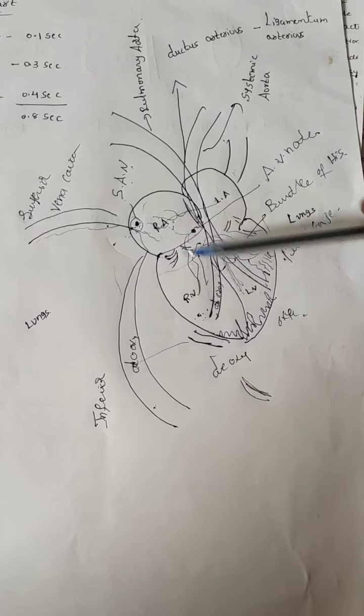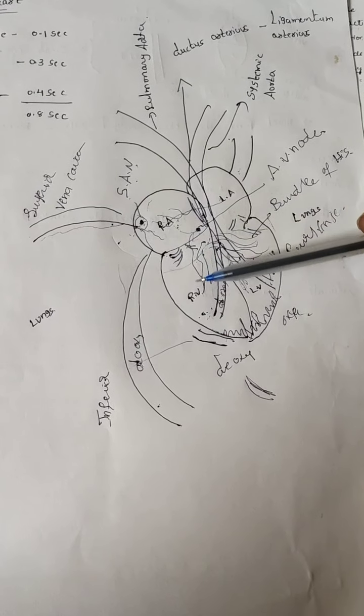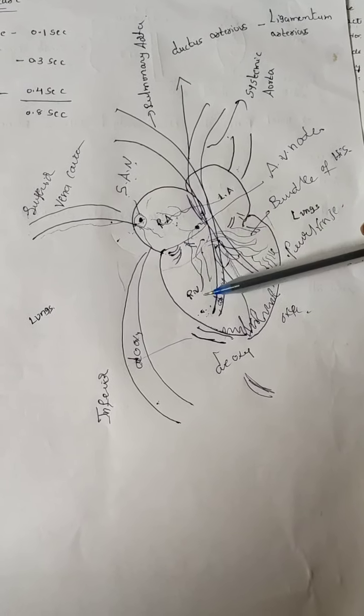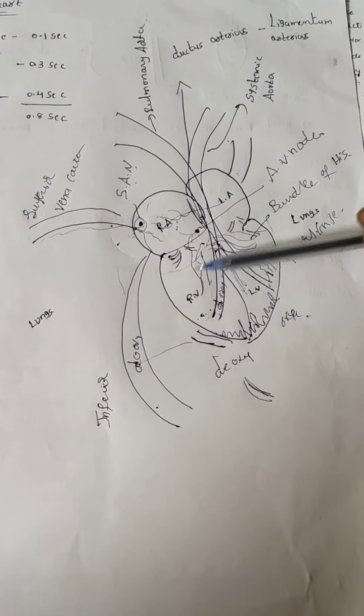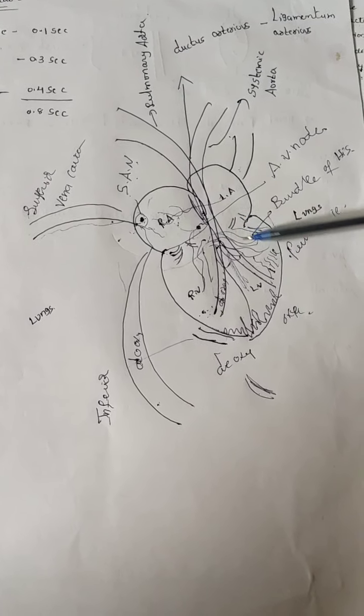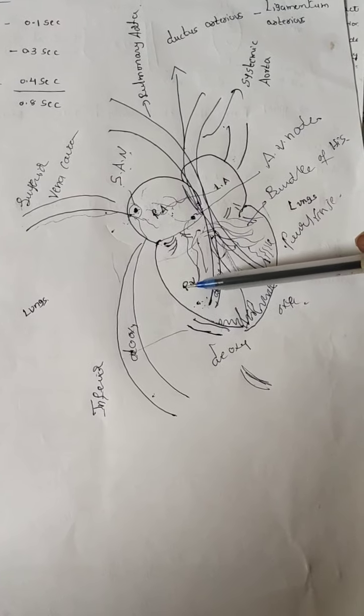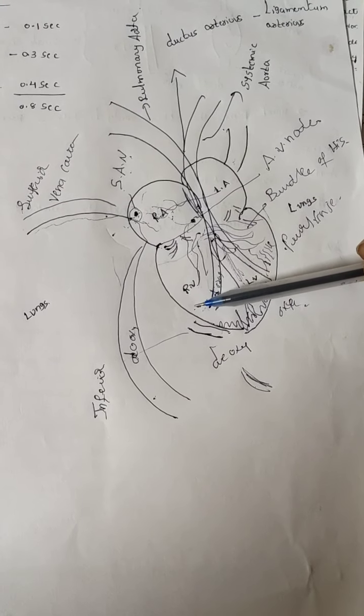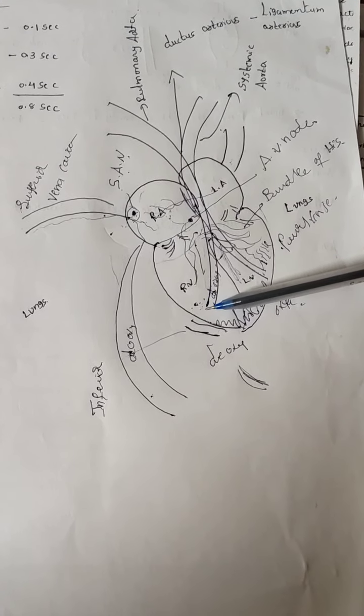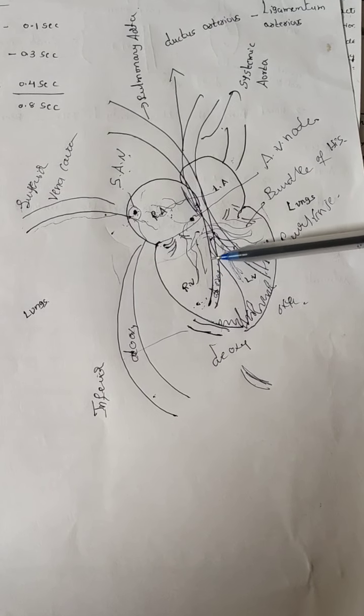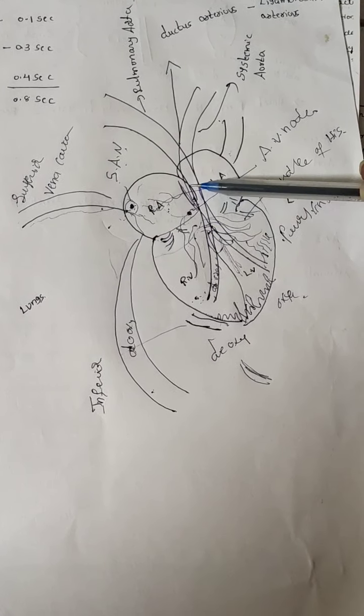Now I already said, what type of blood does the right side always pass? Deoxygenated blood. The left side passes oxygenated blood. That's why from the right ventricle, deoxygenated blood enters the pulmonary artery.